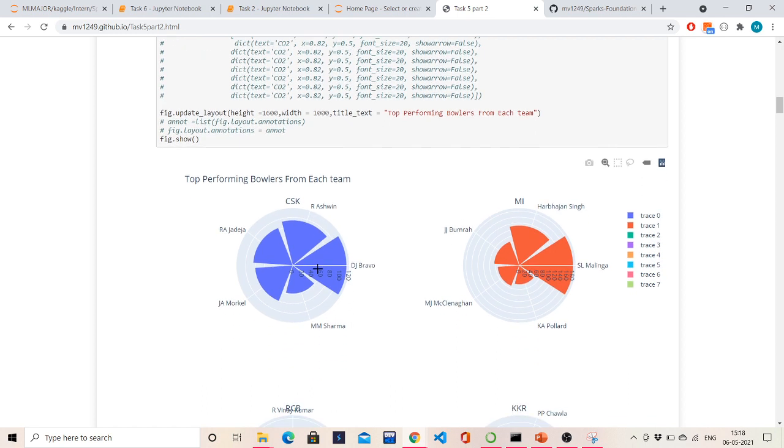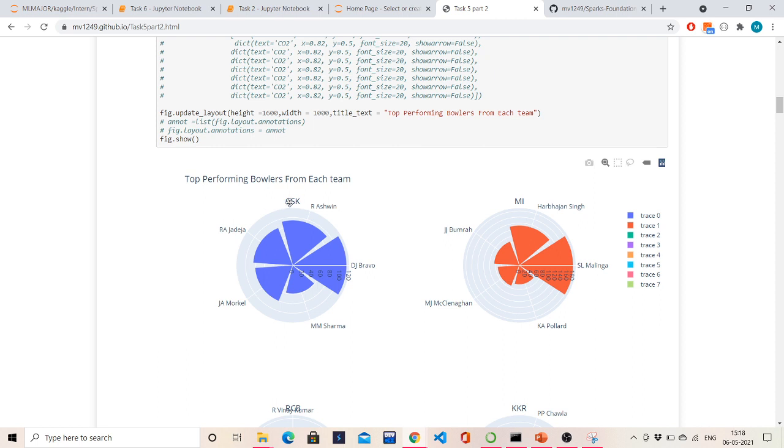For Chennai Super Kings, we can observe that Dwayne Bravo has taken 114 wickets, Ashwin has taken 94, Jadeja 84, Morkel 80 and Mohit Sharma 59. One thing to note is that this data is from 2008 to 2018, not till 2019 or 2020, so it covers 10 seasons.